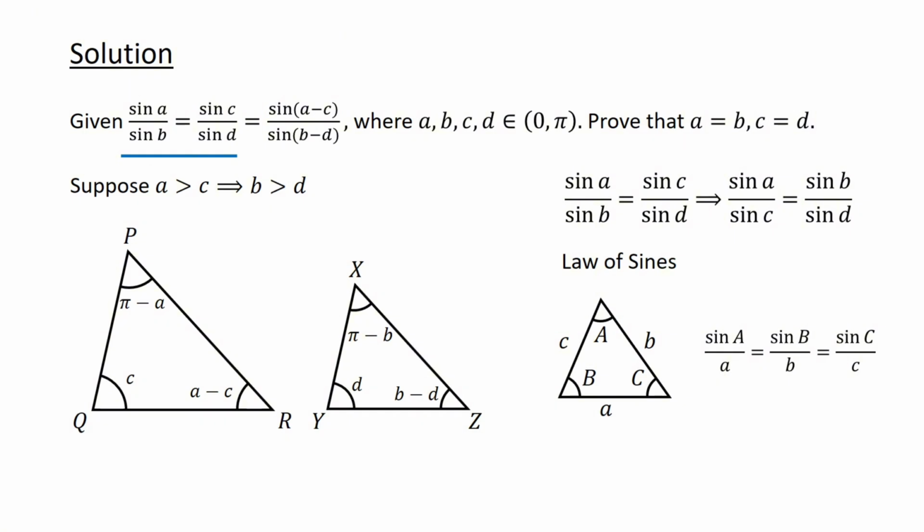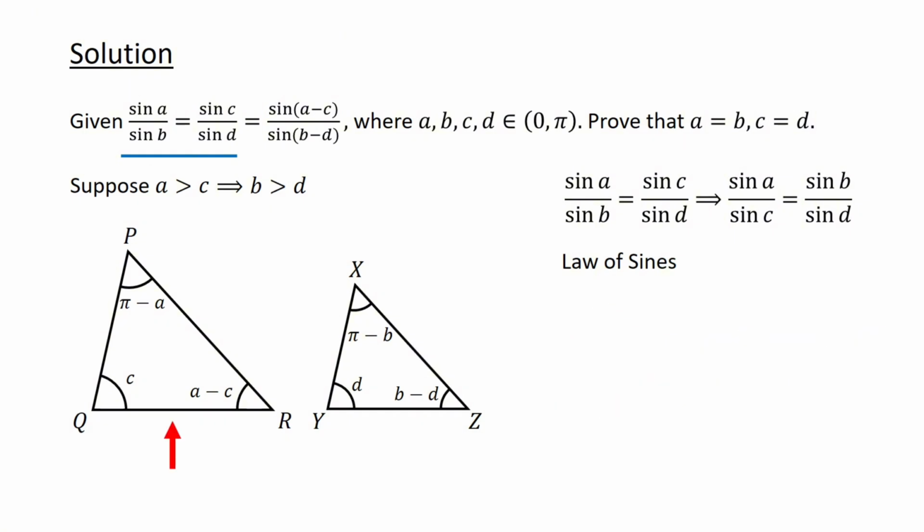Applying the law of sines to triangle PQR, for angles P and Q, we have sin of pi minus A over QR equals sin C over PR.